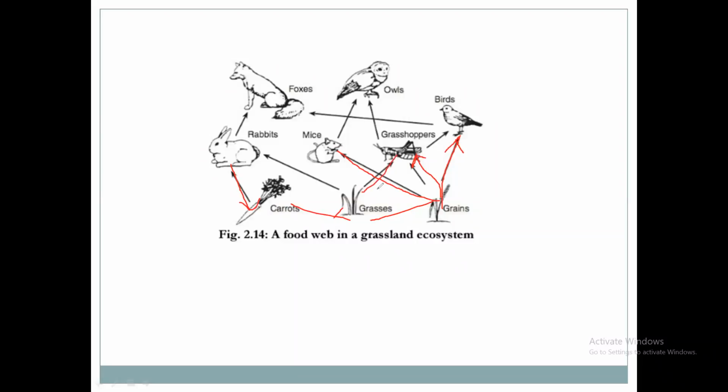Grasshopper काय हे दोन्ही consume करेल. Grass सुद्धा consume करेल आणि grain सुद्धा. The food of the grasshopper is grass as well as grains. म्हणजे हा web तयार झाला. It will depend upon both these grass and grains. Okay. Birds इथे दाखवलं पाहिजे. They will consume these grasshoppers also. They will consume grains also.